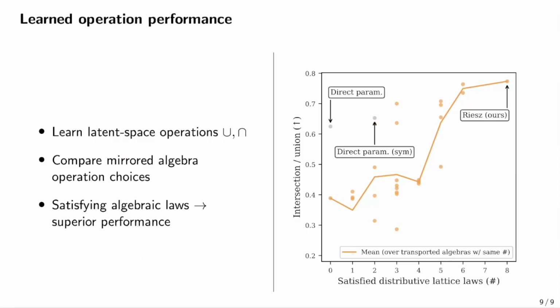We validate our approach in a controlled setting where we are learning the union and intersection operations over a dataset of synthetic two-dimensional polygons. We compare a range of mirrored algebra operation choices, each of which corresponds to one orange dot on this plot on the right. Different choices of mirrored algebra operations satisfy a different number of algebraic laws, shown here on the x-axis. These results support our main hypothesis, which is that as operations satisfy more algebraic laws, they generally yield superior performance.